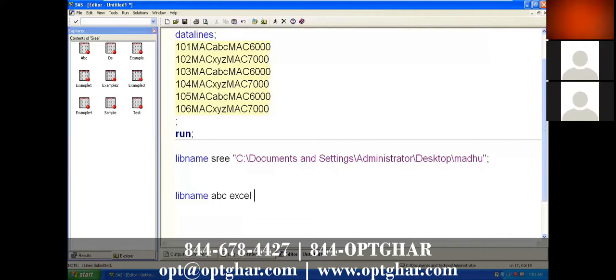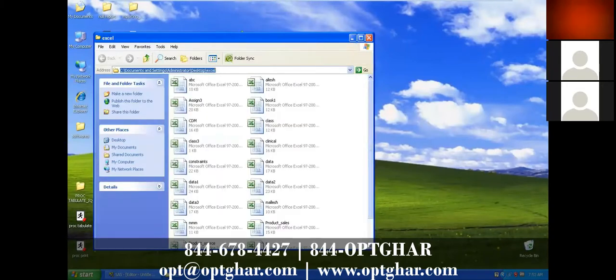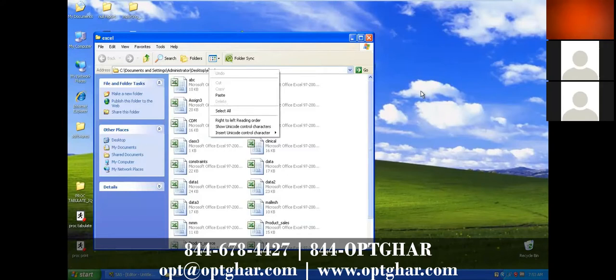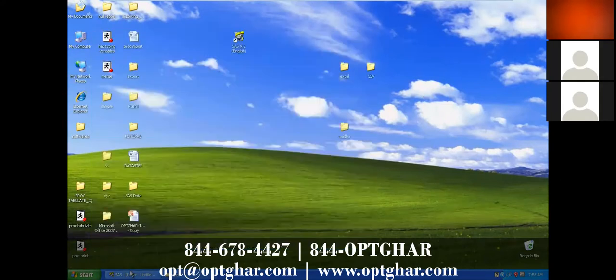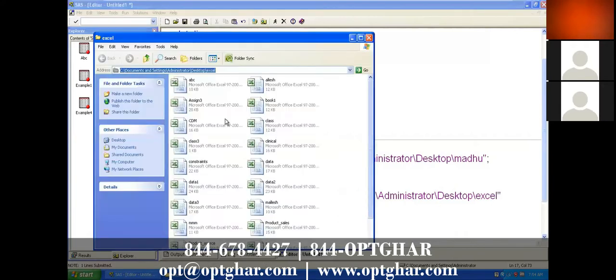So Excel, copy your Excel location, and again in that Excel folder, which Excel file you want to read actually. By using the libname statement, you cannot import all Excel files. You can import all the Excel sheets from one Excel file.